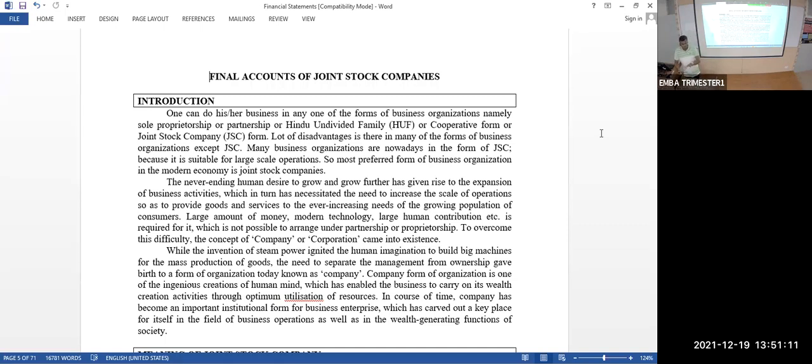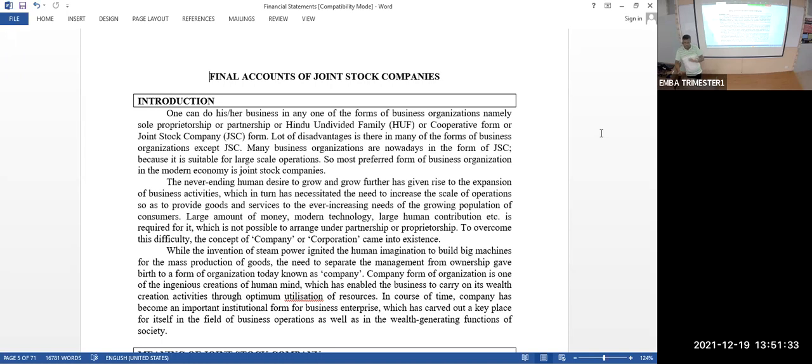All companies need to prepare financial statements to achieve the basic objective of accounting, to know the financial position and the financial performance. Financial performance is nothing but profit or loss. Financial position is nothing but equity, liabilities, and assets, which we studied under the accounting equation.